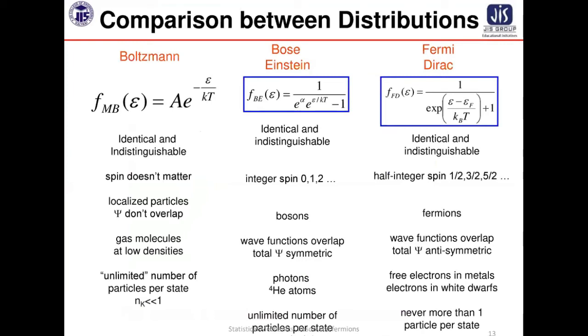Your syllabus also demands discussion of the Fermi-Dirac statistics. The main difference is that Maxwell-Boltzmann is a classical statistics where particles are all identical gas molecules, so distinguishable. In Bose-Einstein, all are photons, so identical, and you cannot differentiate them, indistinguishable. Fermi-Dirac: electron, proton, neutron, they are indistinguishable and identical. Spin does not come up in Maxwell-Boltzmann statistics. The concept of spin is there in both quantum statistics, Fermi-Dirac and Bose-Einstein.